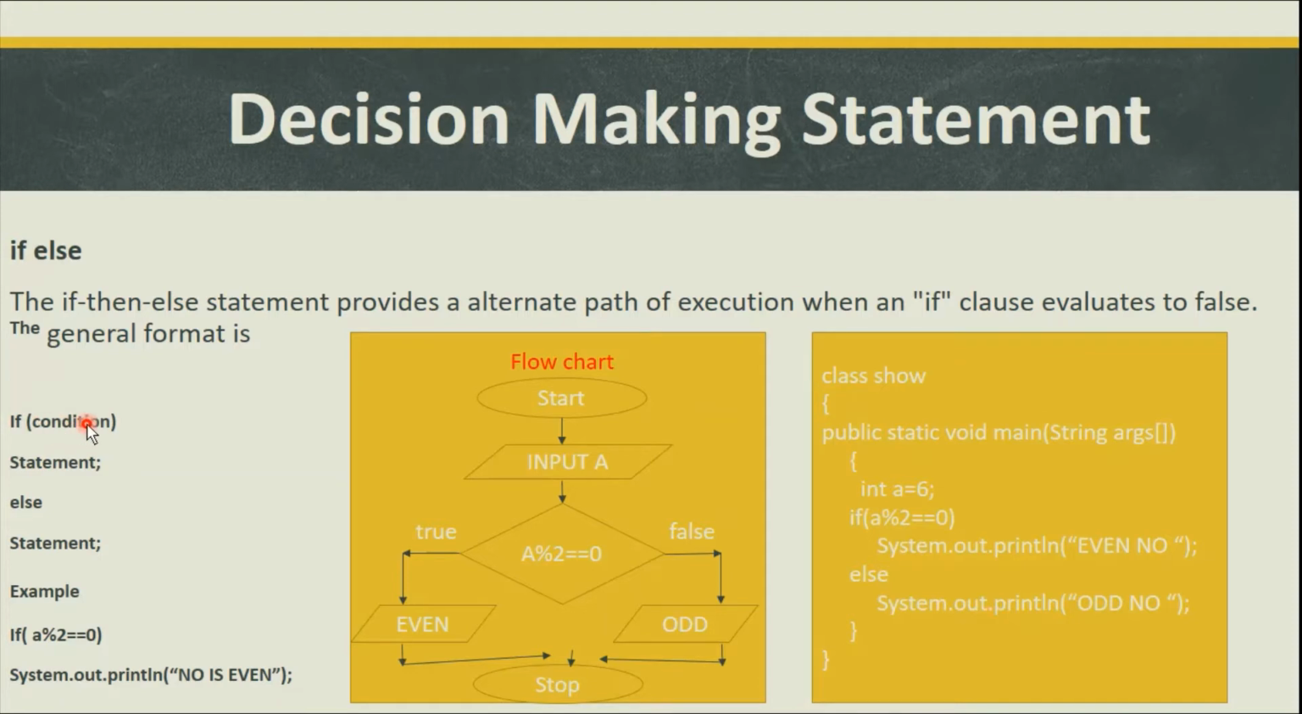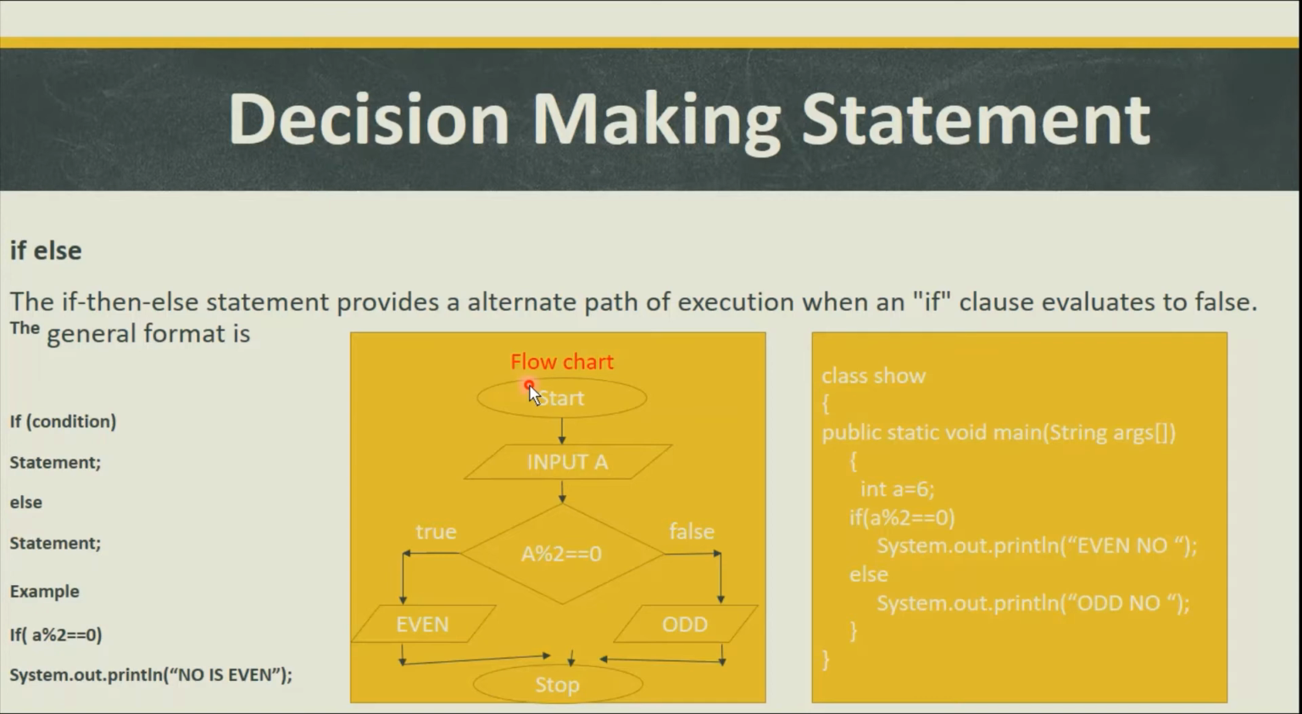In the if else statement we have to specify a condition, and if this condition evaluates true, then the statement will execute, otherwise control will move to the else block and the else statement will execute. So else is the false part of the if block. If the condition evaluates false, then the control will jump to the else body automatically, and the else statement will execute.